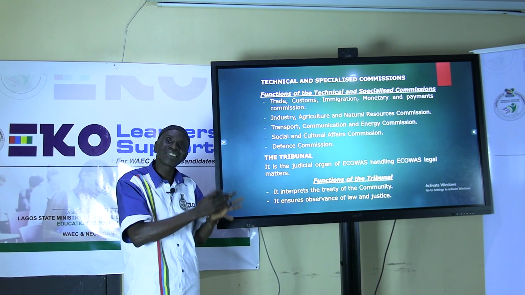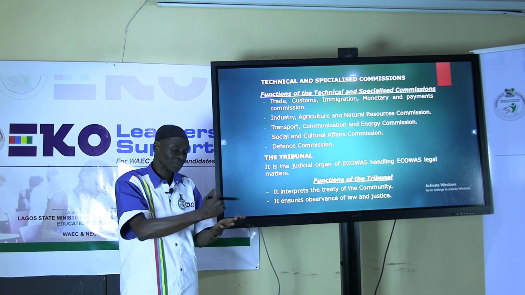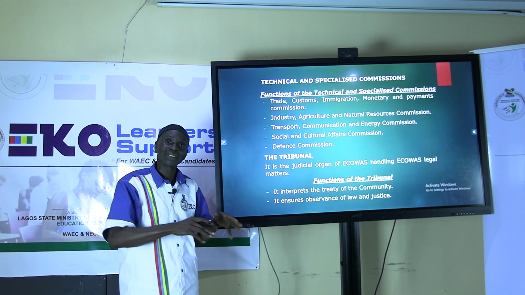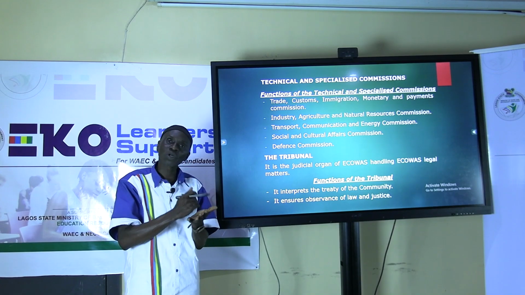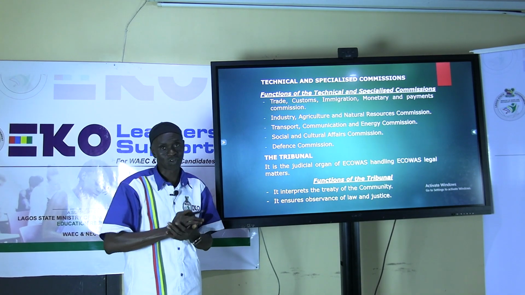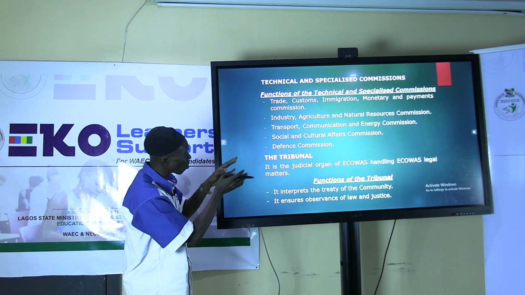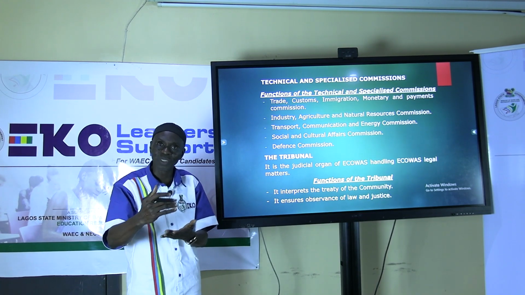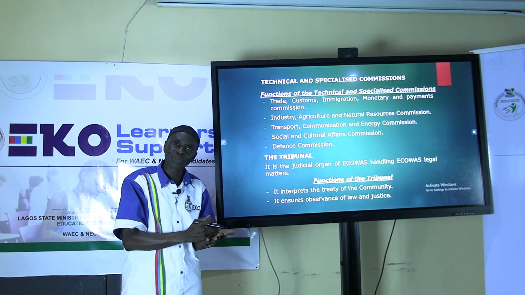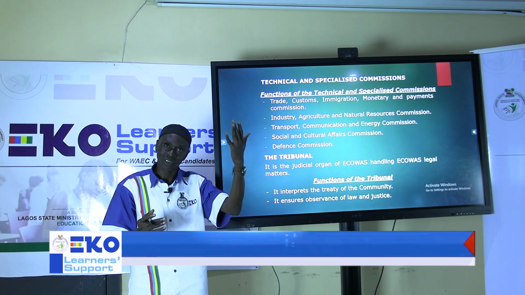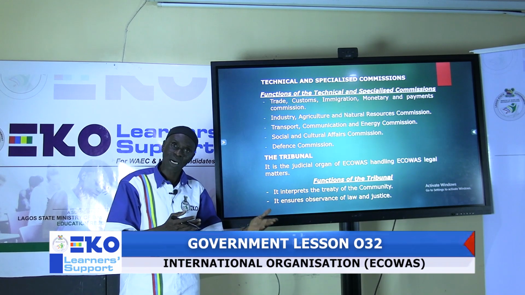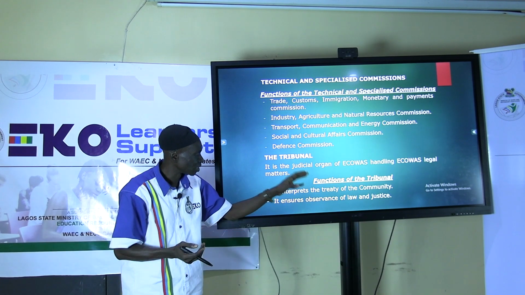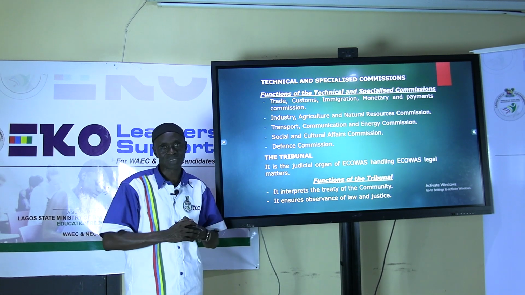A treaty is the written statement or written agreement between or among member states in such a way that there won't be problems, according to the charter of ECOWAS. So it is this organ, the Tribunal, that will interpret where there are conflicts. This is the way it should be. Interpretation of the law: as you have in your SS1 scheme of work, arms of government, the judiciary interprets the law. So like I said, it also ensures that law and justice is observed.